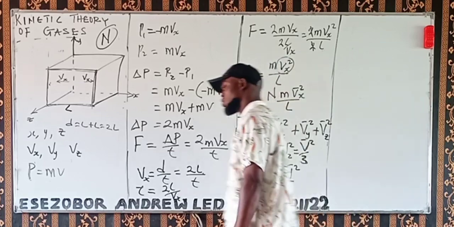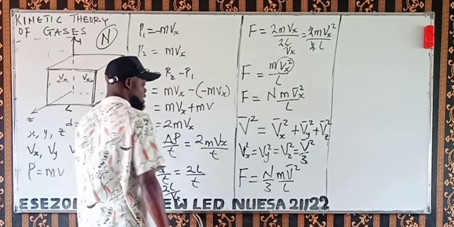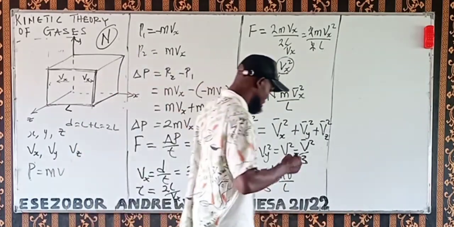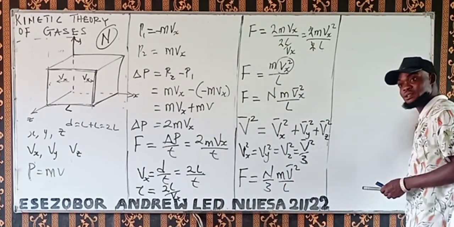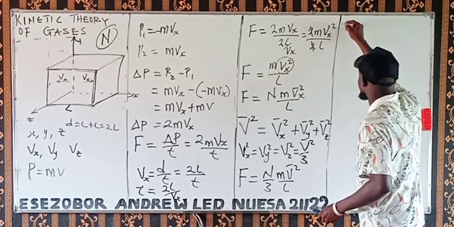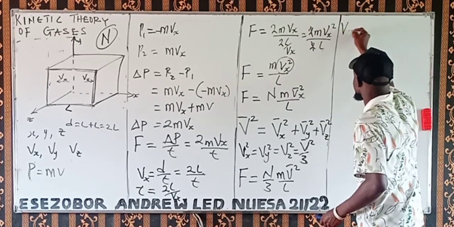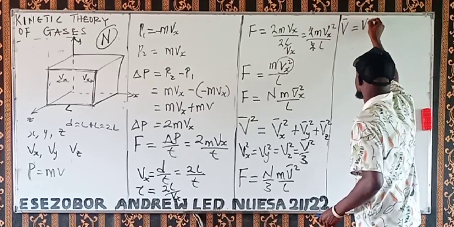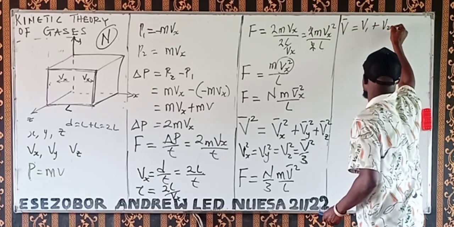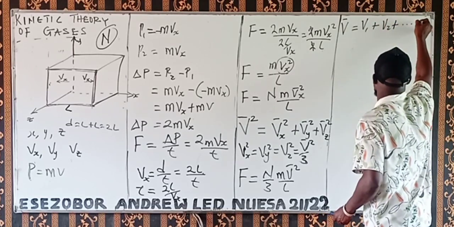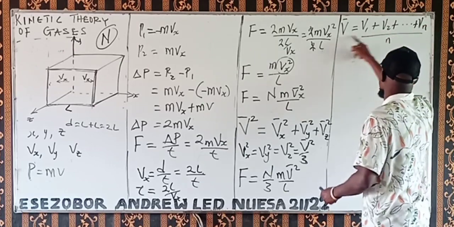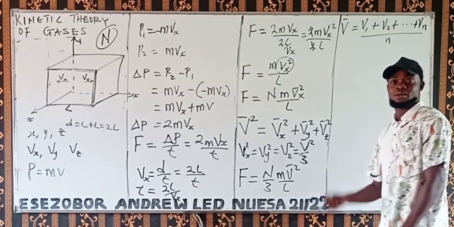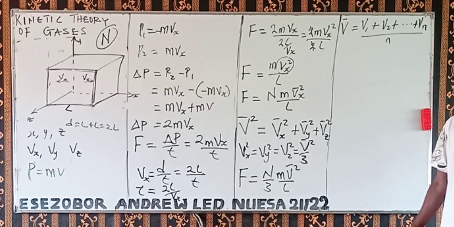It is different from mean velocity. The mean velocity is equal to V1 plus V2 plus dot dot dot until you get to Vn, divided by n. This is how you calculate mean velocity.